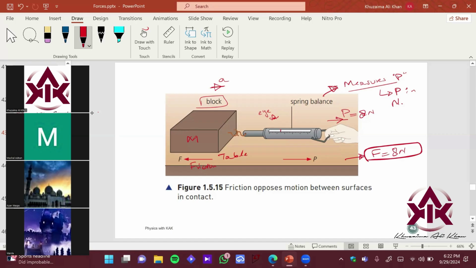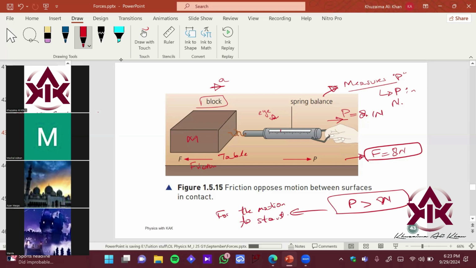Why? Because when the P became greater than 8 newtons, let's say it was now roughly around 8.1, right? 8.1 पे it started to move. Let me rub this. Around 8.1 newtons, it started to move. So I can say okay, the forward force should be greater than 8 newtons for the motion to start. Does that make sense? For the motion to start, right? So this experiment can be used to measure the friction between the table and the block, right?